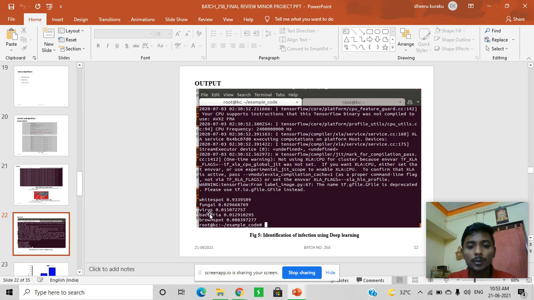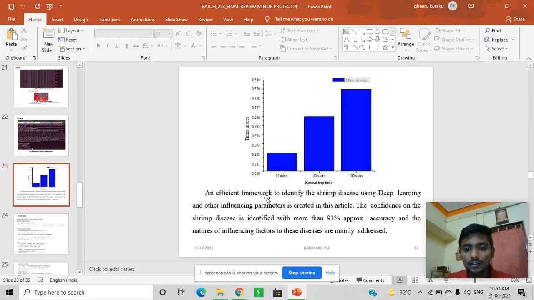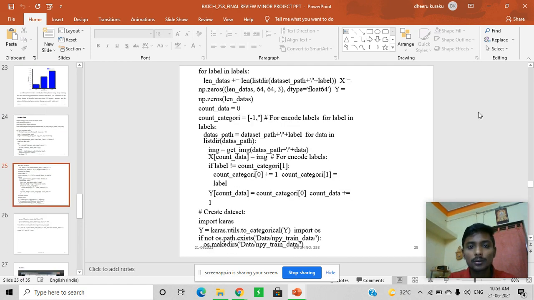It may be a fungal, it may be a virus, it may be a bacterial infection, brown spot, etc. So it identifies accurately, like white spot disease, with 93% accuracy. This is the graph we have been using. We improve the accuracy by using 10 photos, 50 different photos, and 100 photos, based upon the time limit, the number of images, and the time taken to run the algorithm, run the code, the data set code.